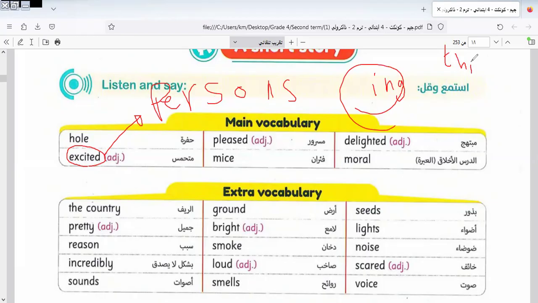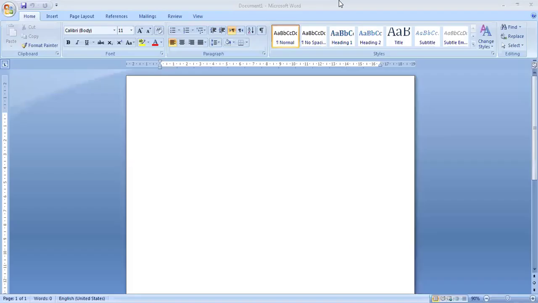I would like to explain this on a separate paper to know it together. Let's go to the separate paper to know more about this rule. Here I can say, I'm bored. So I'm expressing my emotion that I'm bored. This is an example. So here I'm expressing myself, so it is for a person.